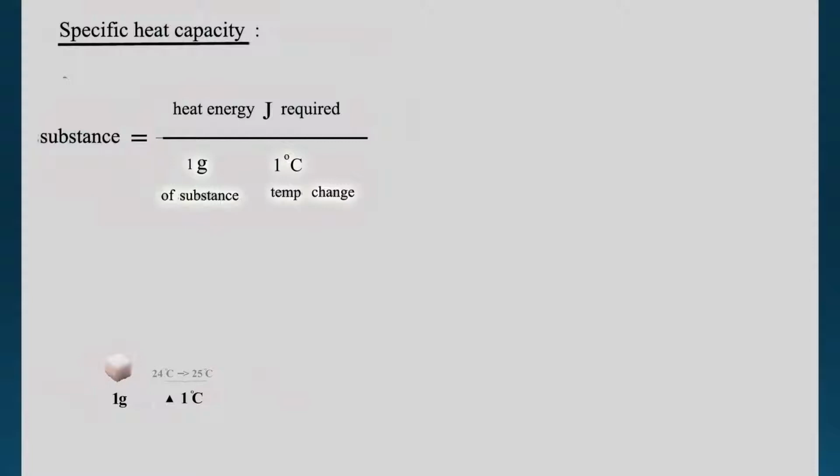So I want this 1 gram substance increased by 1 degree. So how much energy do I have to input to make this 1 degree change? That is the specific heat capacity of the substance.